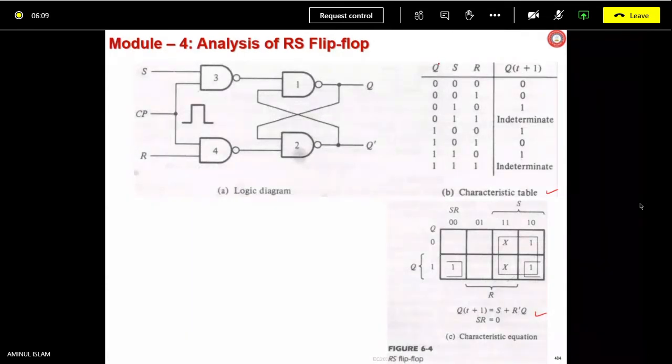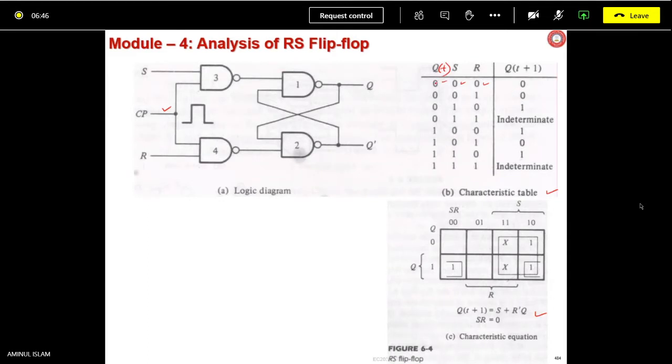Q is the previous state and the present state is going to be Q(t+1). Sometimes it is written as Qt, present state, and future state. That way you can also consider. Presently Q is 0, S equals 0, R equals 0. So what will be the Q(t+1)?